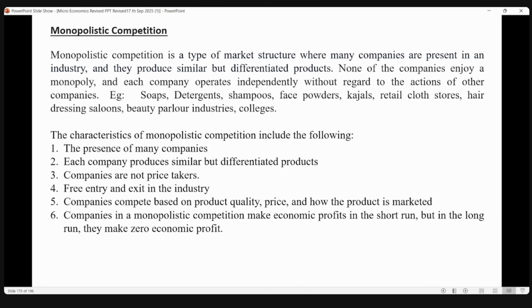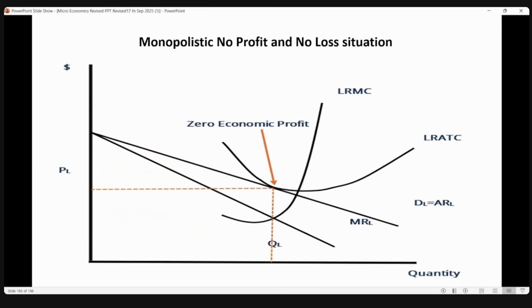Okay, and from perfect competition, free entry, free exit. So in the long run, because of that free entry, free exit, you have a no profit, no loss situation. Okay, this is a no profit, no loss situation.